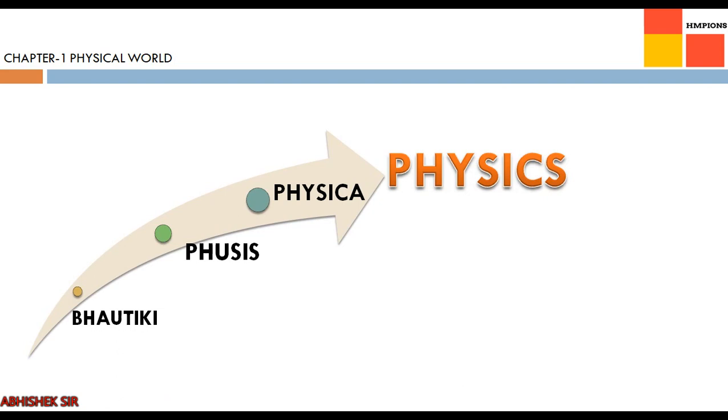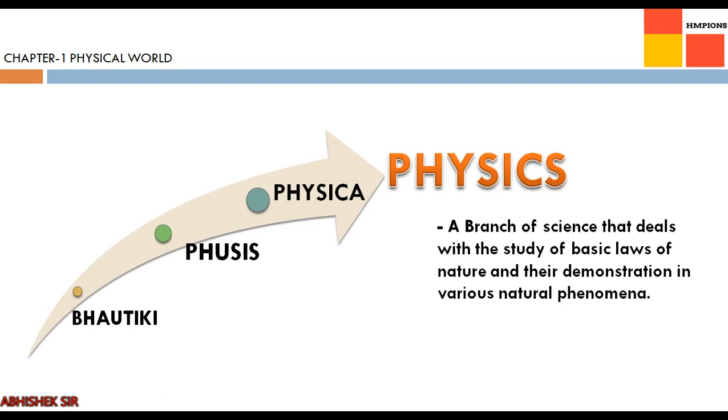The word Bhautik Vigyan, that is used in Hindi and Gujarati for the word physics, comes from the Sanskrit word Bhautiki. The Bhautiki word is nothing but physics. So that is why in Hindi we say it as Bhautik Vigyan. The next words, physis and physica, are Greek and Latin words out of which the word physics is derived. So that is the history of physics.